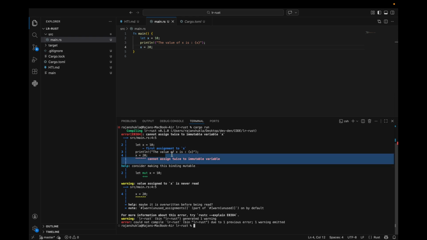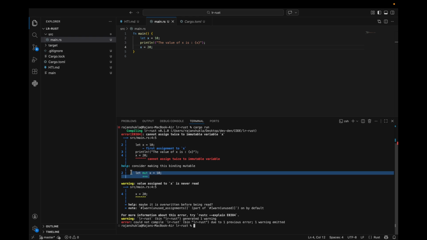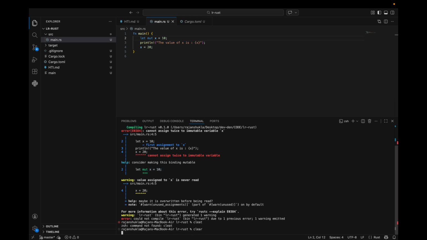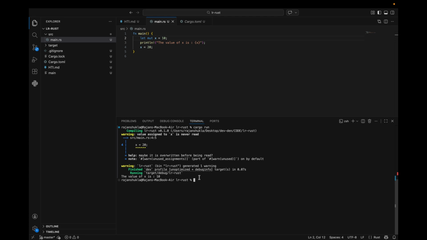Now they have given a help suggestion. Consider making this binding mutable. Okay, so if I follow their suggestion, let's add mut and see are we able to run our program. Perfect. The program this time executed, although there is a warning, and it's very good. Now the memory safety is kicking in.